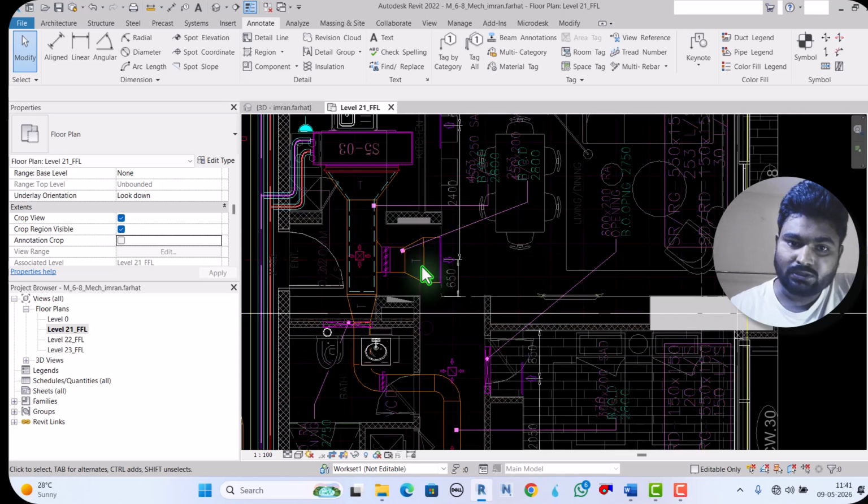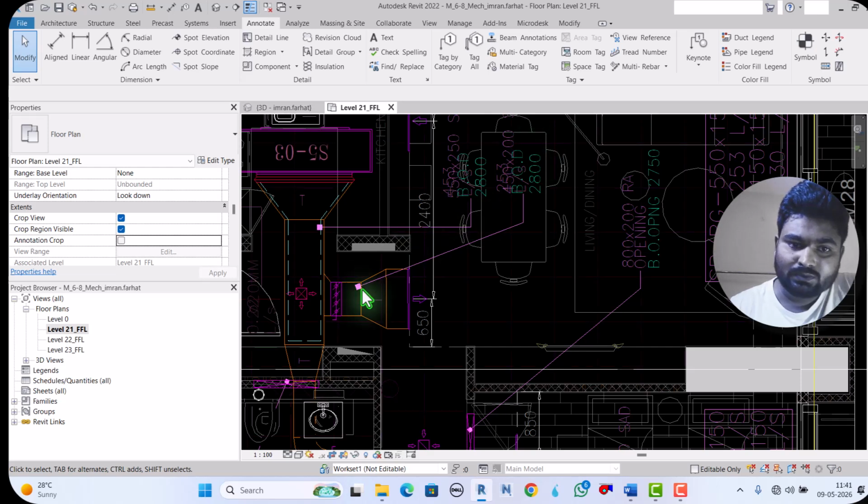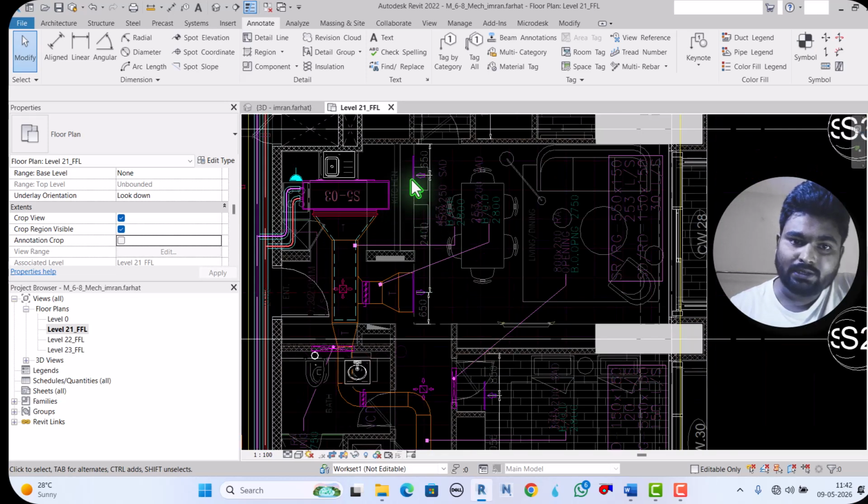Similarly this one is also the same. See, bottom of duct 2800, duct size 450 by 200, 253 liters per second is coming. And here the main duct is 550 by 250 and 453 liters per second of air. So fine, everything.